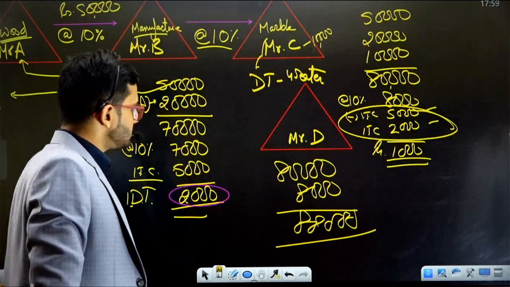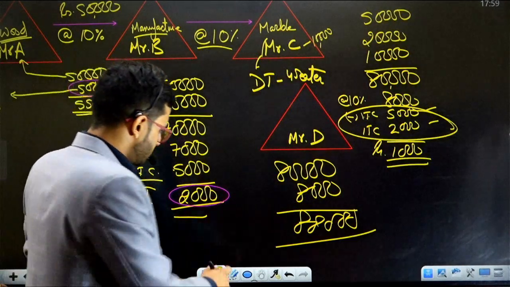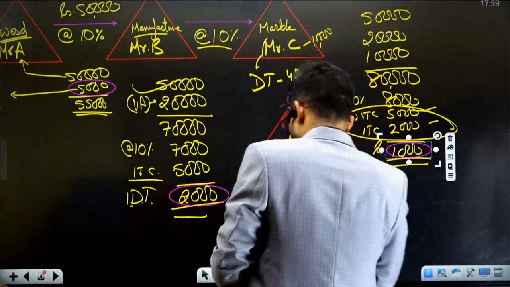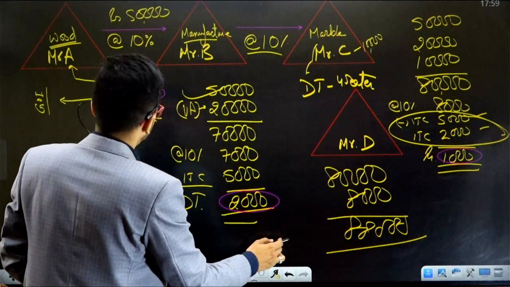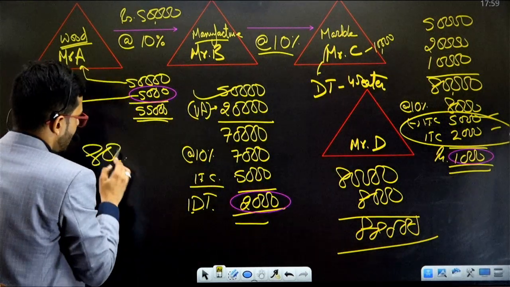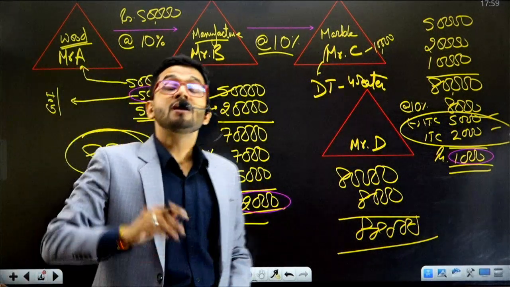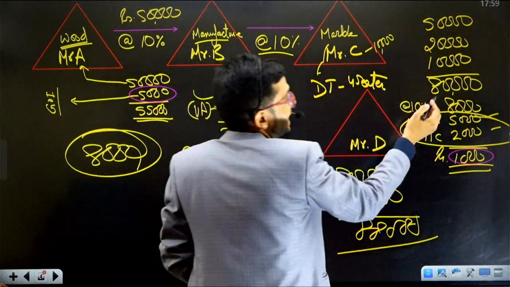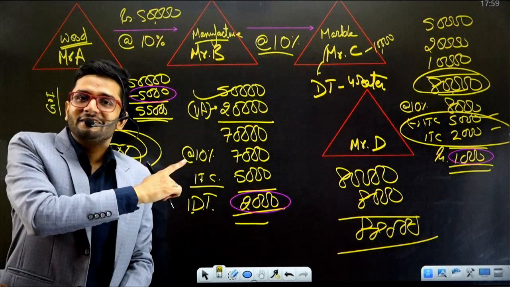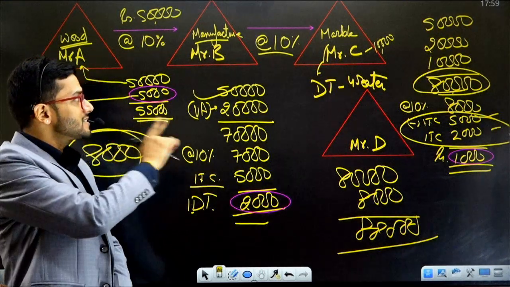And now, guys, please tell me, what is the tax which government recovers from this particular transaction? The tax which government recovers from this particular transaction is 5,000 rupees plus 2,000 plus 1,000, 8,000 rupees, which is exactly 10% of the product value, which is fair, because in this particular example, the tax rate was 10%.